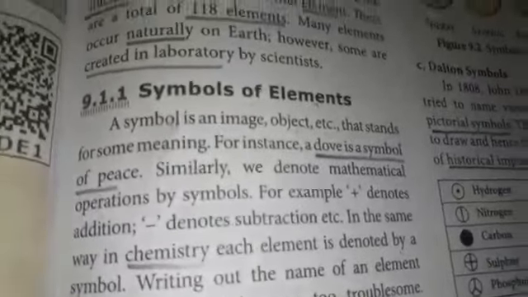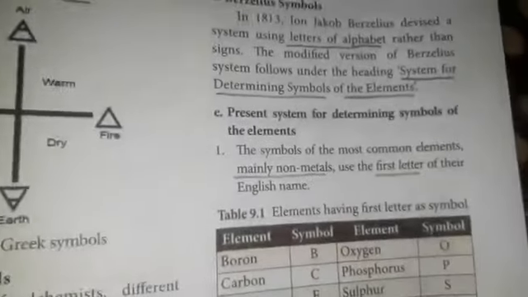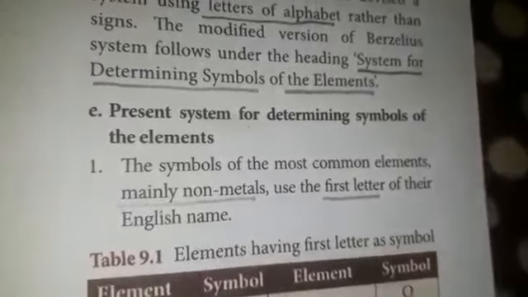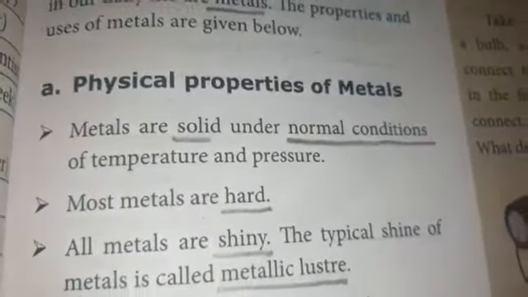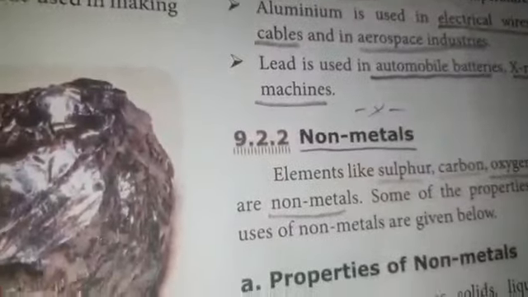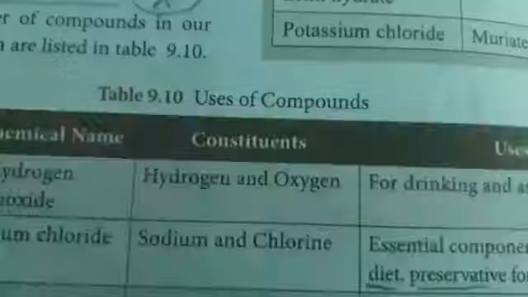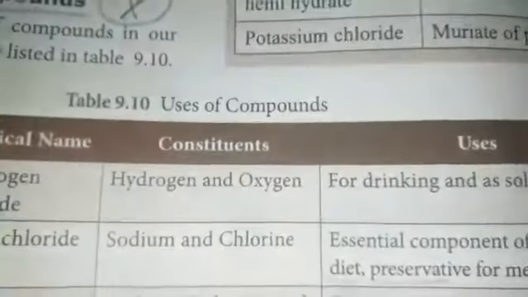In your chemistry, Matter Around Us, you have to read the definition for symbols of elements, and then the present system for determining symbols of the elements, properties of metals, non-metals and metalloids, uses of metalloids, uses of compounds.